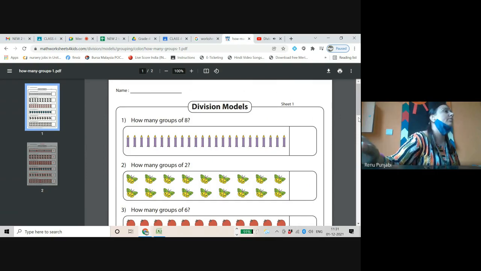What are you doing, both of you? Wait a minute.